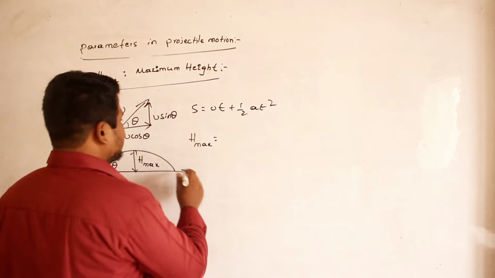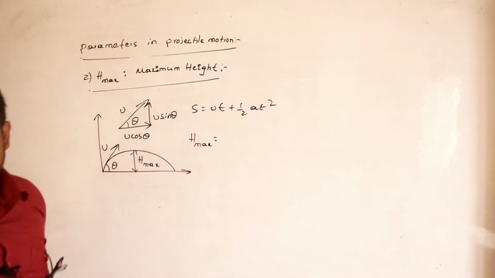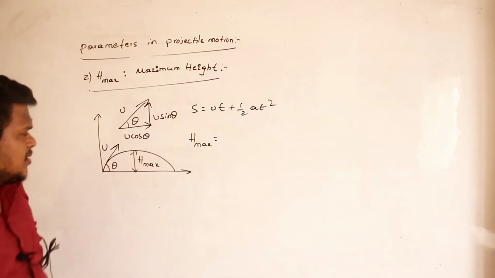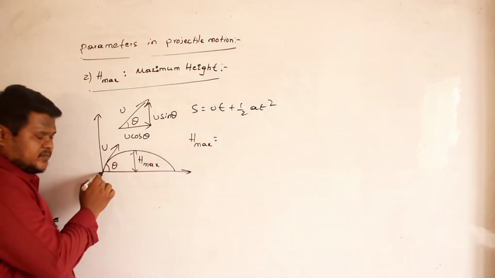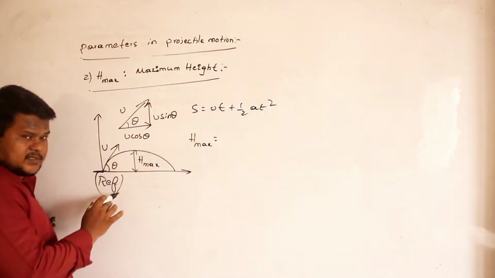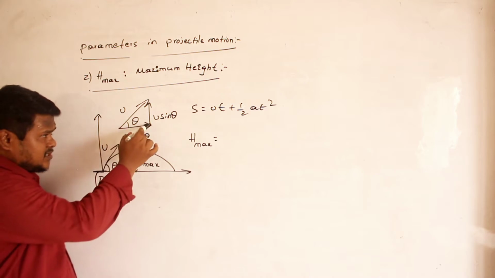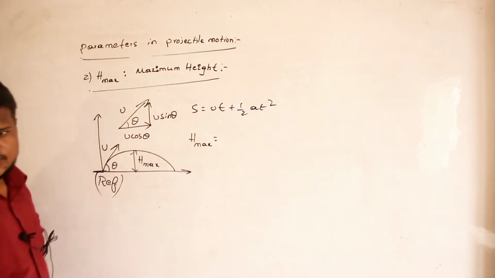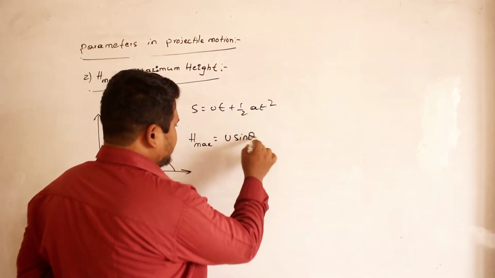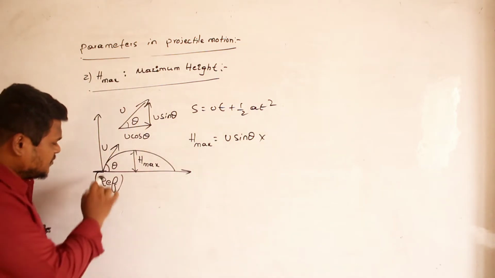So initial velocity u sin theta, plus u sin theta or minus u sin theta? Plus u. Why plus u? Because it is thrown from here. This is my reference. Sign conventions we are discussing now. From the reference, u sin theta is above the reference, so positive, plus u sin theta. Clear? And what is the time taken to travel from here to here?